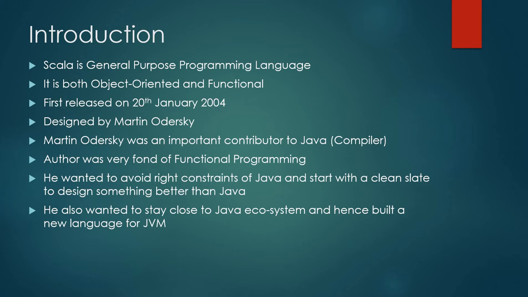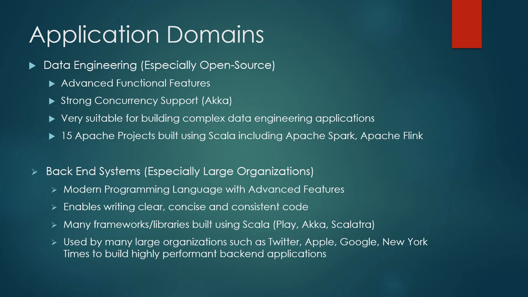The author is very fond of functional programming. He wanted to avoid the constraints of Java and start with a clean slate to design something better than Java. He also wanted to stay close to the Java ecosystem and hence built a new language for the JVM. I chose the Scala language to write this paper because I was very fascinated by the language due to its extensive use in open source data engineering projects.